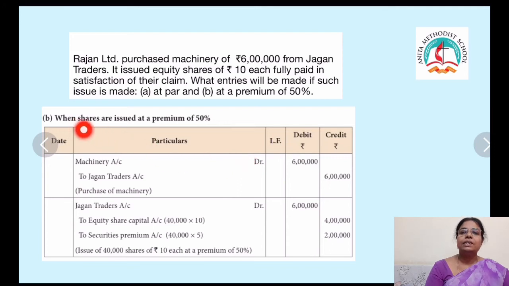Now the next one is when shares are issued at a premium of 50%. The first journal entry is for the purchase of asset. Here the asset is machinery. Machinery account debit to Jagan Traders account 6 lakhs, 6 lakhs. The second one is for the issue of shares. But children, usually they give the premium amount. But here in this sum they have given 50%. So you have to calculate 50% on the face value of the shares. Face value is rupees 10.